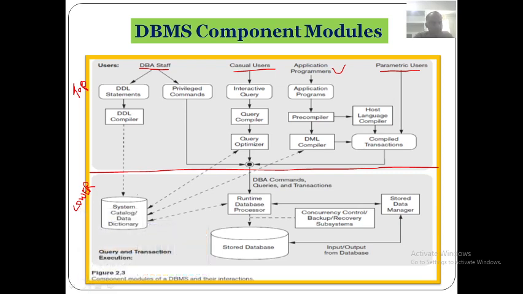Now, this system catalog, and what is that? Database and database management system catalog. These things are stored on the disk. Where are these things stored? The database and the system catalogs, or data dictionaries, these two are stored on the disk.